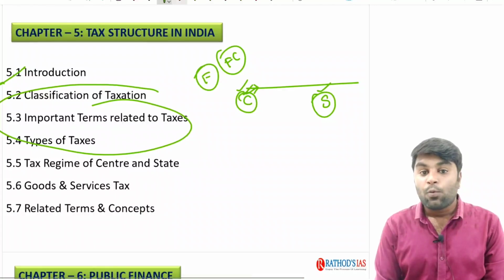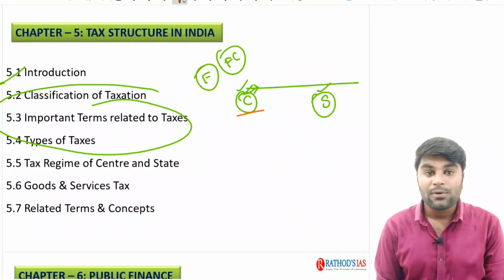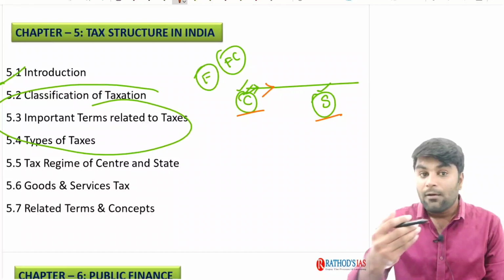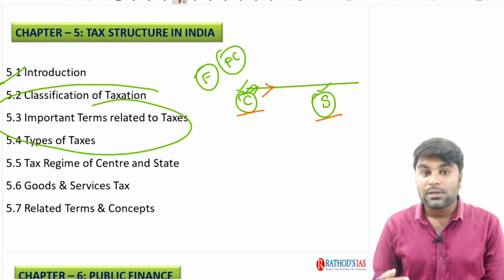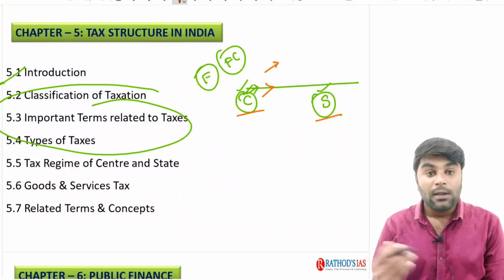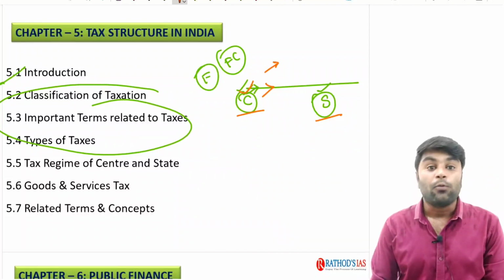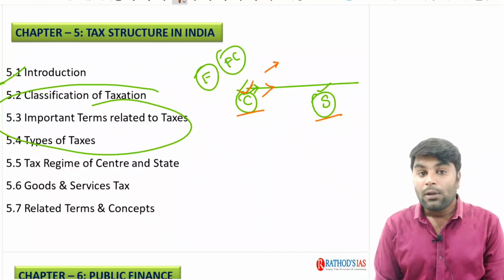That's the reason why the Constitution itself has clearly demarcated the areas upon which the central government can impose tax as well as state governments can impose tax. If you observe those areas, most of the revenue earning tax bases are dedicated to the central government, which I mean to say that more tax revenue earning tax bases are dedicated to the central government.